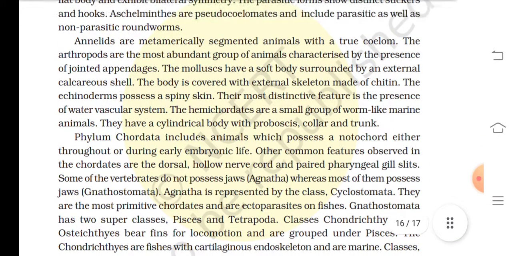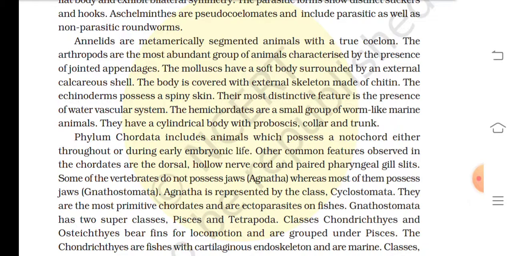Phylum Chordata includes animals which possess a notochord either throughout or during embryonic life. Other common features observed in the chordates are the dorsal, hollow nerve cord and paired pharyngeal gill slits. Some of the vertebrates do not possess jaws, whereas most of them possess jaws. Agnatha is represented by class Cyclostomata.